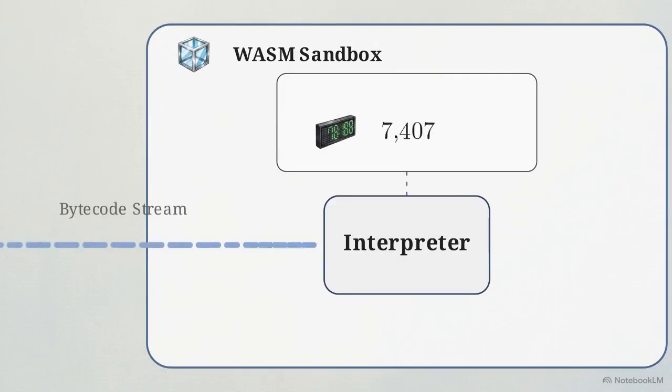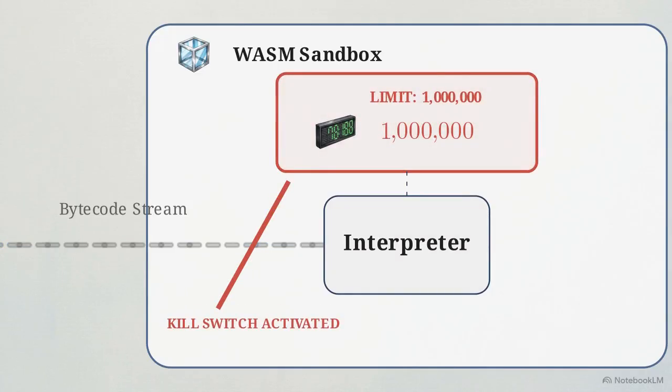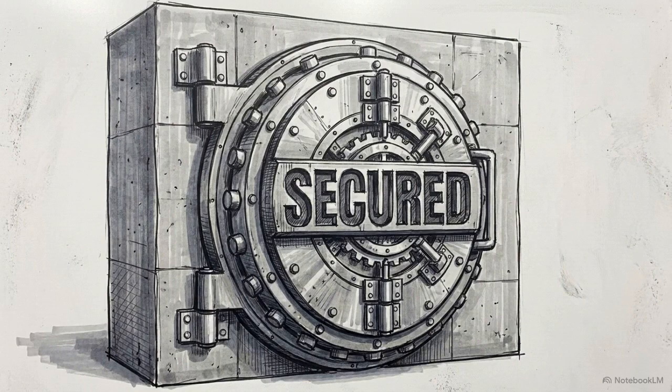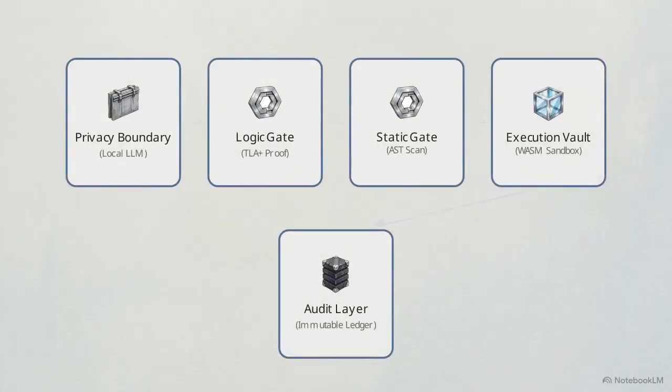A modified Python interpreter increments a counter for every single bytecode instruction executed within the sandbox. If the execution exceeds a hard-coded limit, the system triggers an instant kill switch, terminating the process mathematically. This eliminates the best guess of a timeout, providing an absolute guarantee against resource exhaustion. This multi-layered architecture creates a complete end-to-end pipeline for the zero-trust financial kernel.